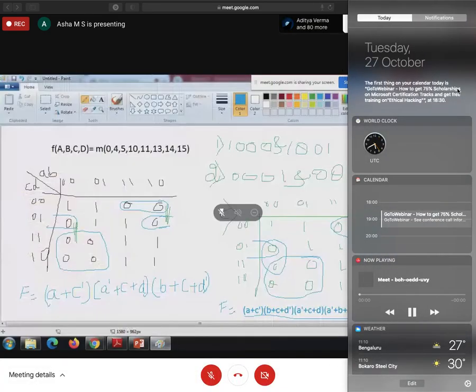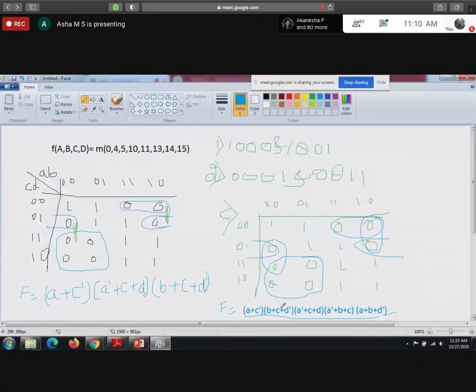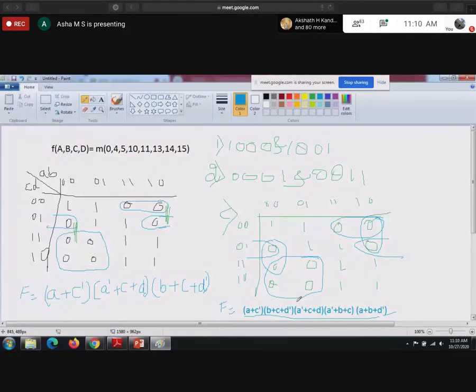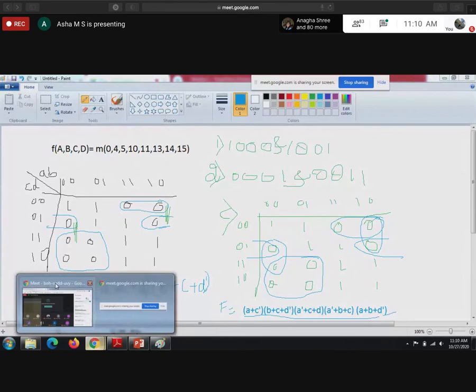When we solved K-map problems, in the same way you take the OR gates, 1, 2, 3, 4, 5, 5 OR gates. Then the output of those 5 OR gates should be given to one AND gate. That's it. Anyone write and send the answer.